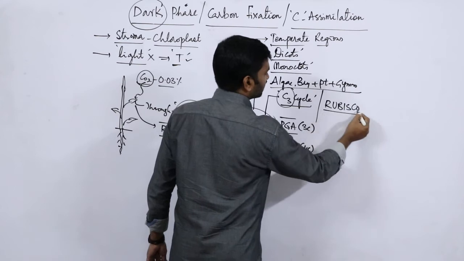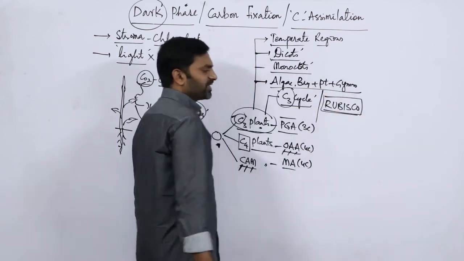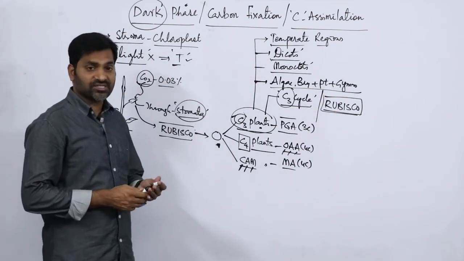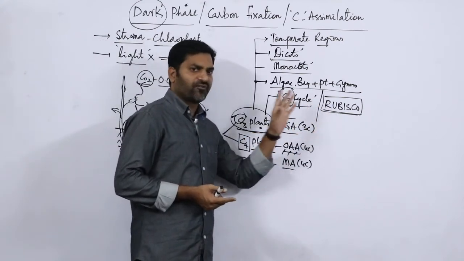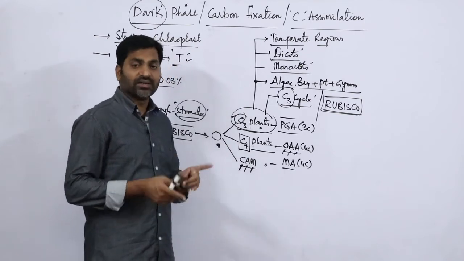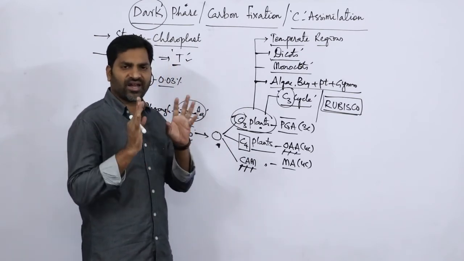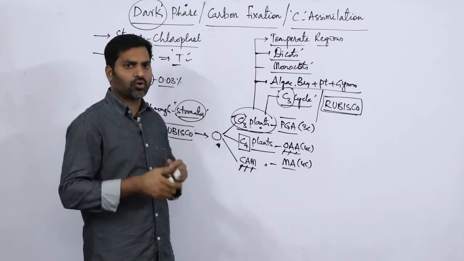Rubisco is the most powerful enzyme in the plants. This Rubisco is helpful for the C3 cycle. Let us discuss the structure and detailed information related to Rubisco.